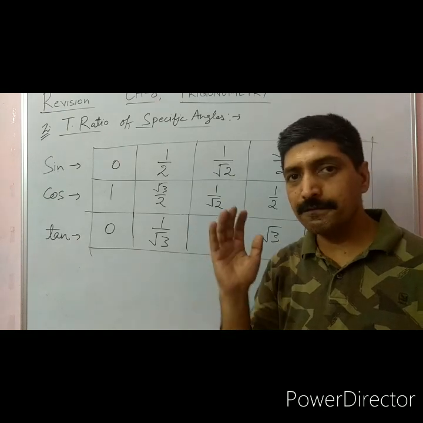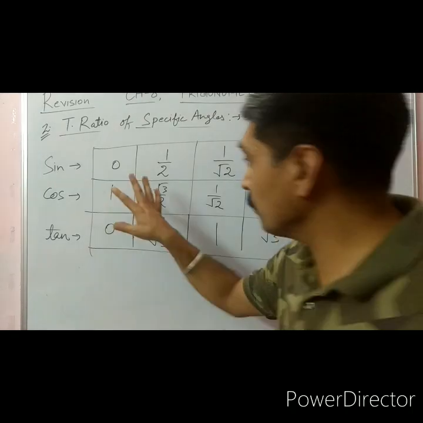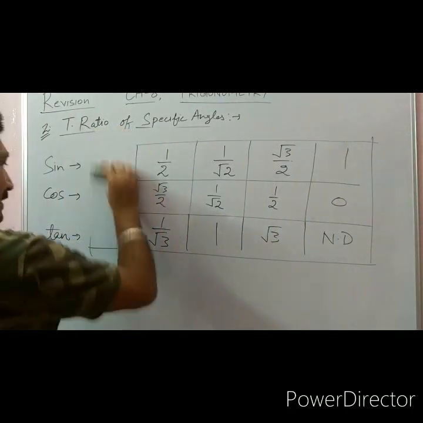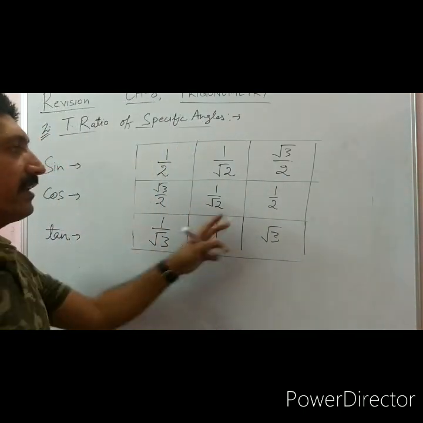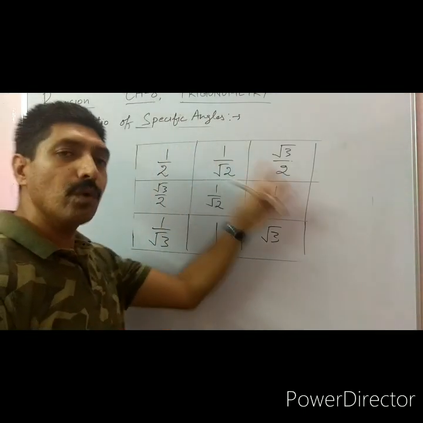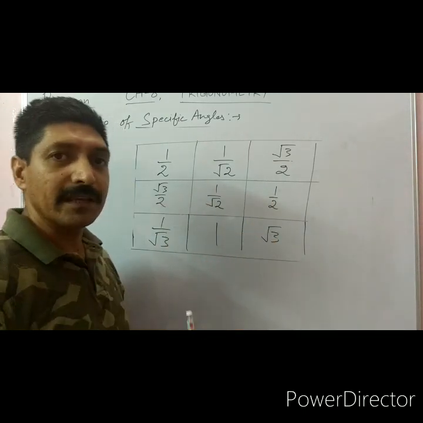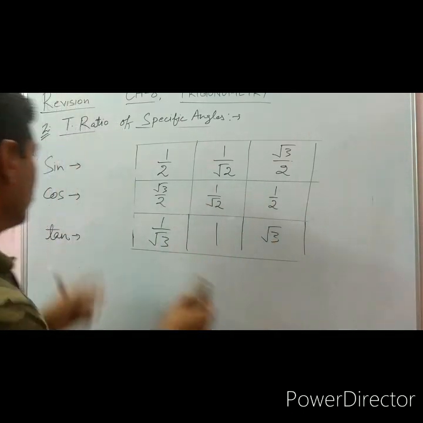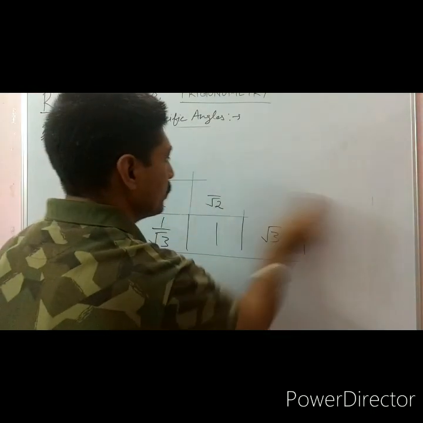Always we have 4 marks questions from chapter number 9. So you have to remember these for the next chapter. That's why it is very, very important, and there is no need to go for the table or something. So dear students, I hope it is clear to you.